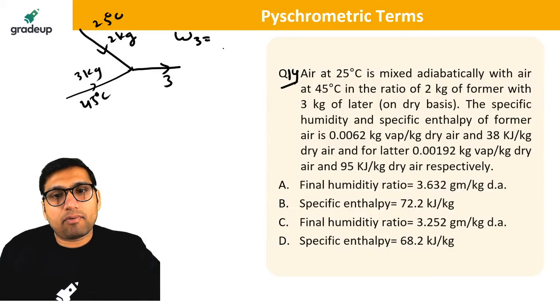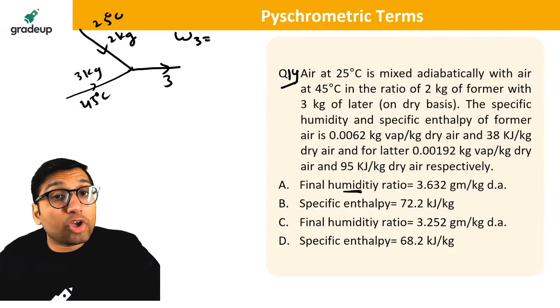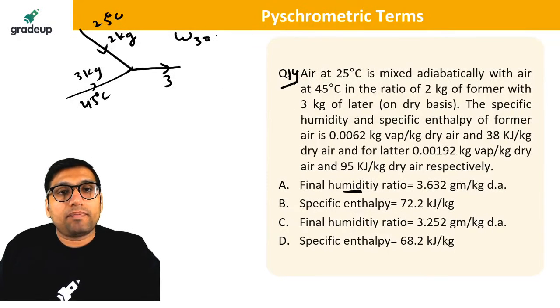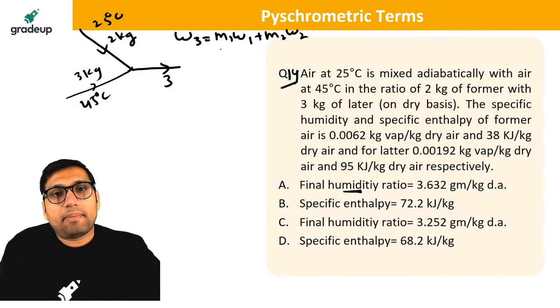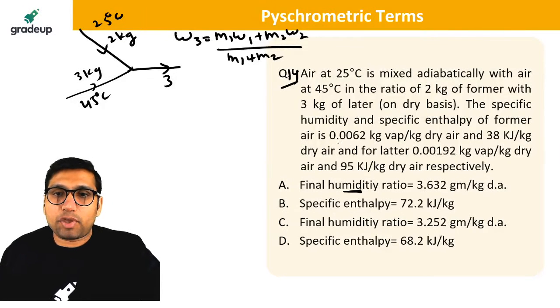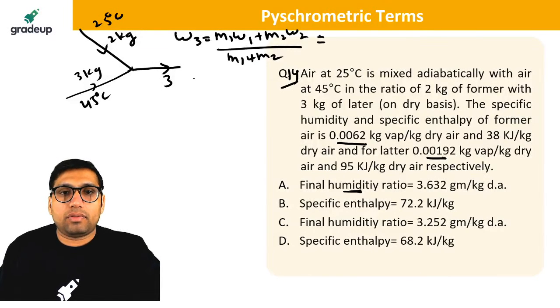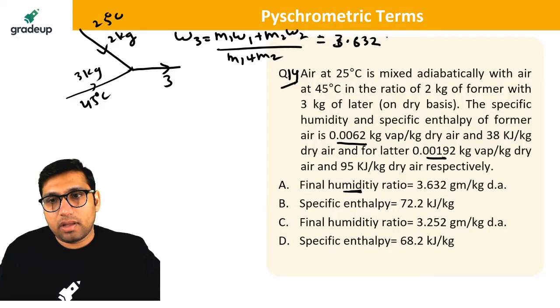Final humidity will be equal to, humidity ratio means specific humidity. So it will be equal to M1 W1 plus M2 W2 divided by M1 plus M2. Everything is given. The specific humidity is given at points 1 and 2. Just put the value. W1 is given, W2 is given. What is the answer you will be getting? 3.632. You will be getting 3.632.